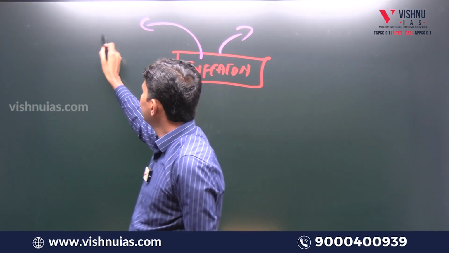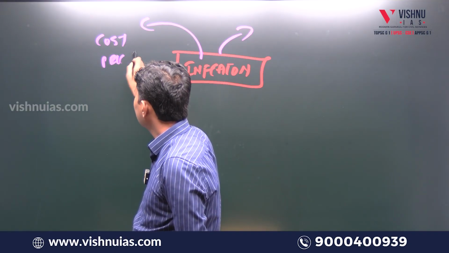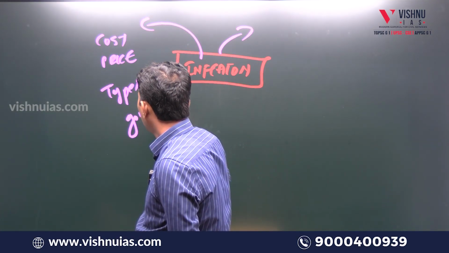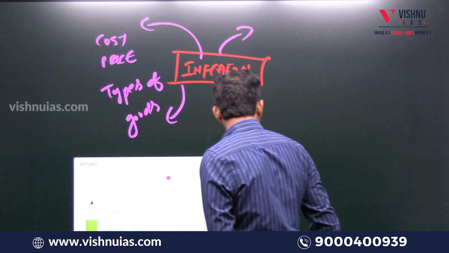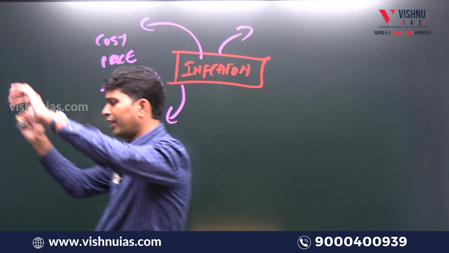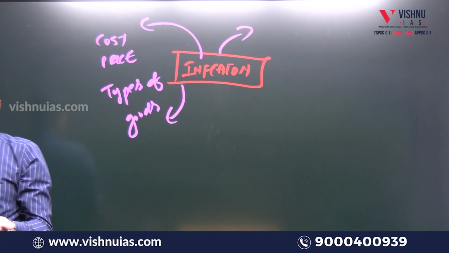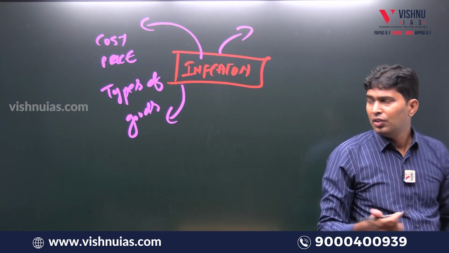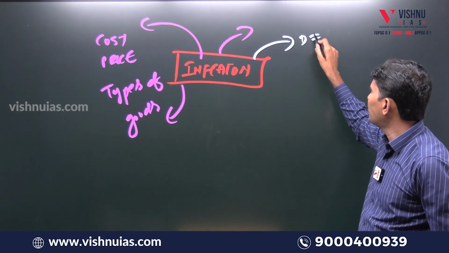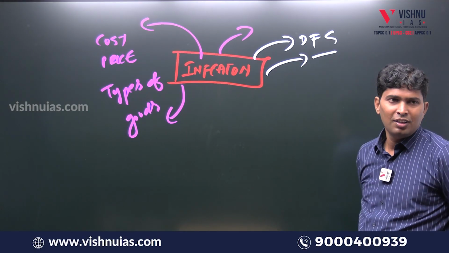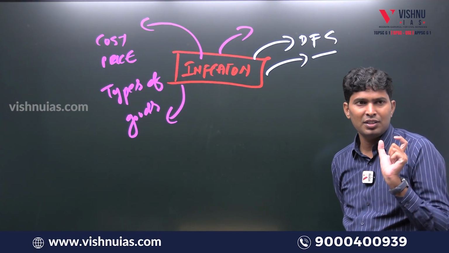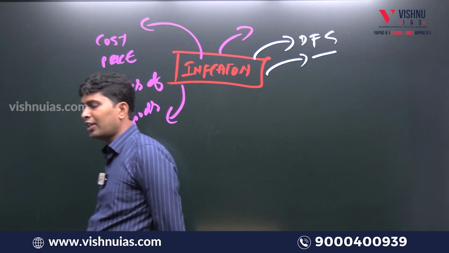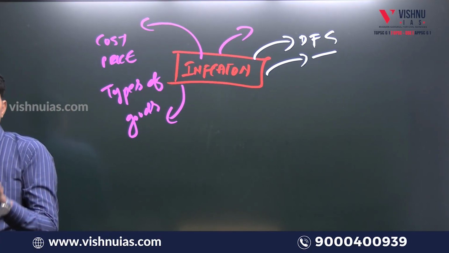Here we need to understand cost, price, types of goods: capital good, consumer good, Veblen good, inferior good. Again, if you look at how price will change, the broader concept is why prices are not constant, what is demand, what is supply, what is price demand elasticity, and because of which reason price is changing. Is it because of the supply side, is it because of the demand side? If prices increase, what is the impact? If prices decrease, what is the impact?